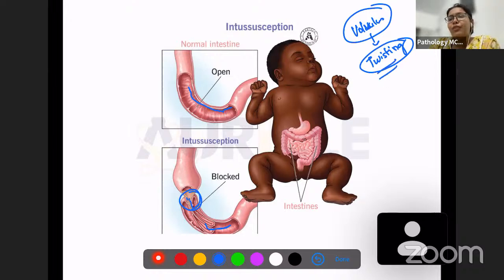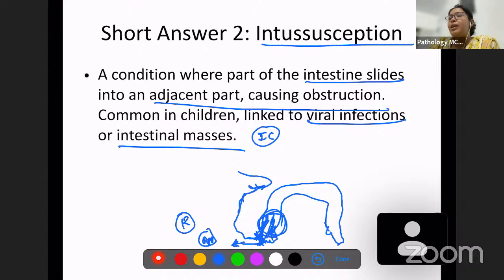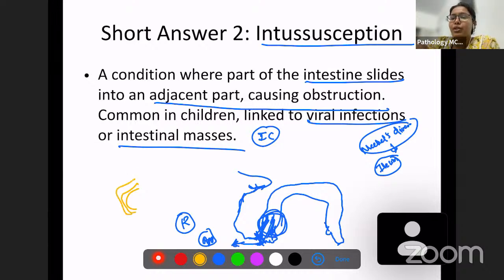Also in children, we have another condition which will result in intestinal obstruction. We read about it. It is Meckel's diverticulum. Meckel's diverticulum almost always occurs in the ileum. What is Meckel's diverticulum? Diverticulum, as we know, is an outpouching, and Meckel's diverticulum is a true diverticulum. And why is it called a true diverticulum? Because it has all the 4 layers of the bowel wall. As we said, it has mucosa, submucosa, muscularis, and all the layers when it is outpouching. So that is a true diverticulum.